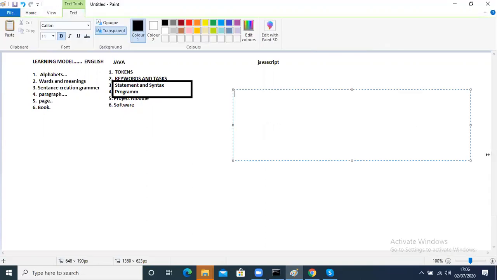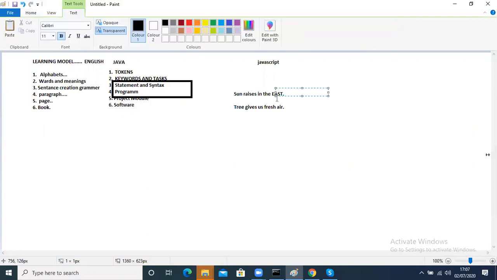Like, sun rises in the east. Okay, this is a meaningful statement, right? One more statement I can say: tree gives us fresh air. Okay, two different statements have been written here. Each and every statement has a collection of words, correct? So there is a word here. Each and every statement will have words, correct?